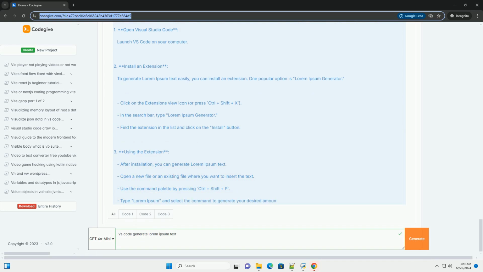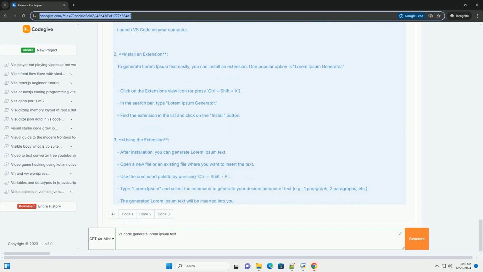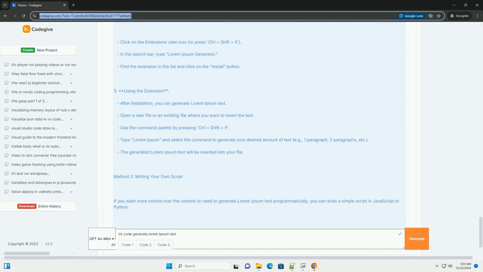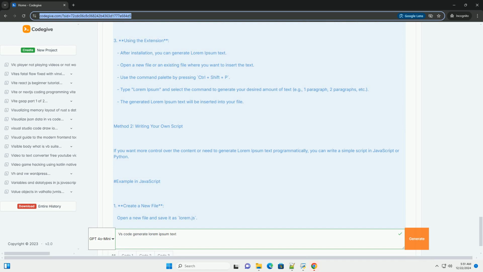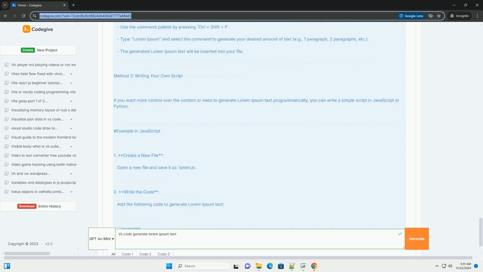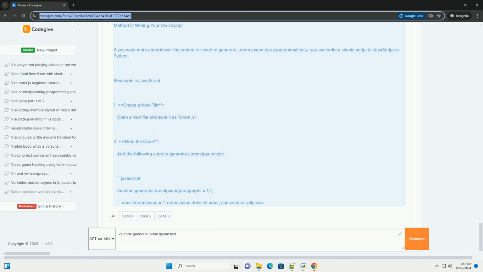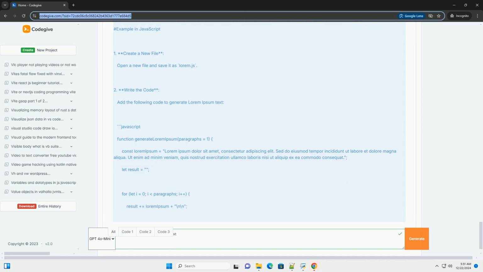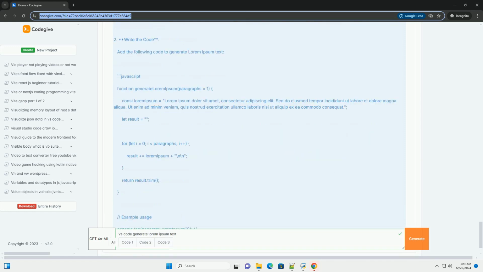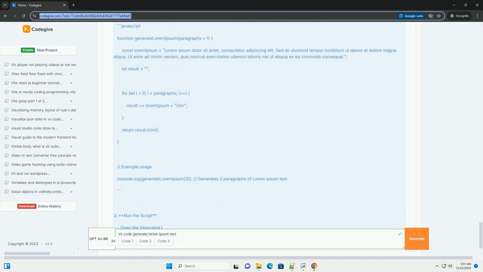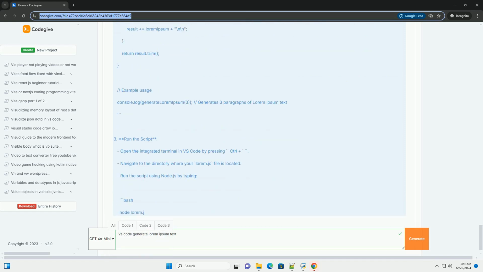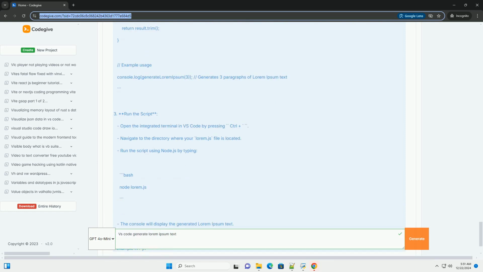VS Code also allows you to define your own snippets, which can be a handy way to generate Lorem Ipsum. Step 1, create a custom snippet. 1. Open the command palette by pressing Ctrl+Shift+P. 2. Type configure user snippets and select it. 3. Choose or create a snippet file for the language you are using, for example, javascript.json.